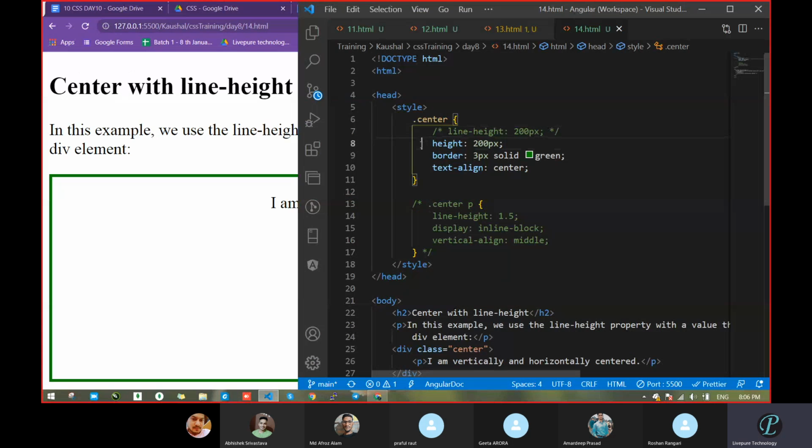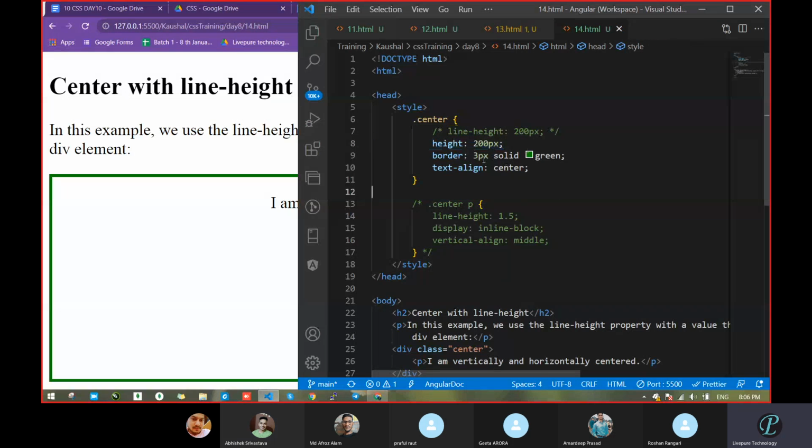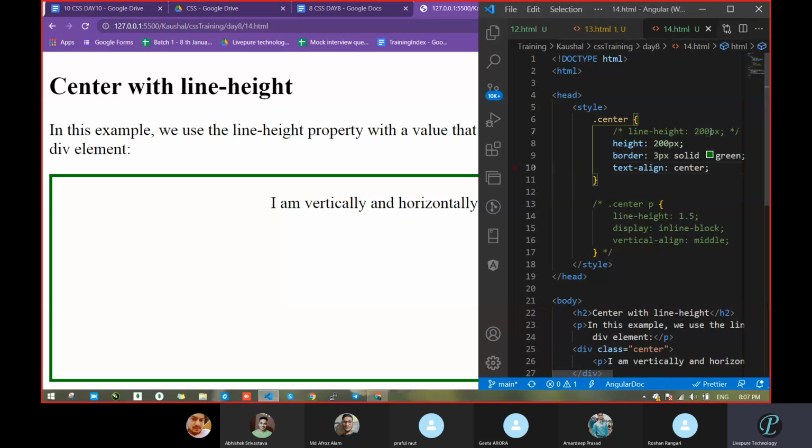Correct or not? Height we know. With the help of height and width we can do this. Next is the border; I already have an idea about it. Text-align we just saw. So let's see what line-height did.